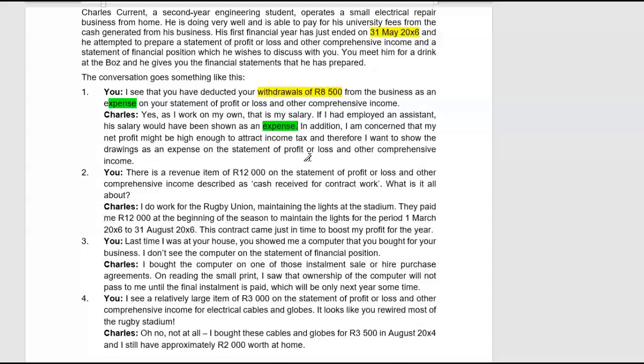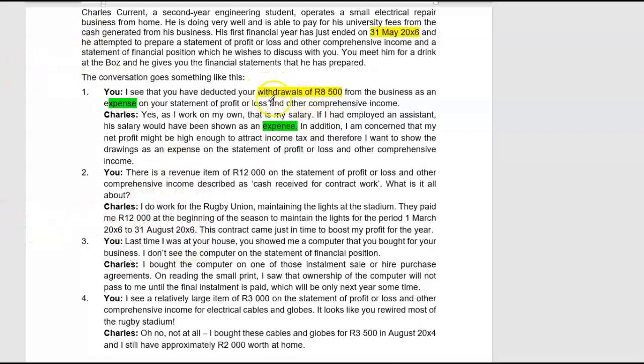So in this case, he wanted to avoid tax, so his intention of showing that as an expense is not that noble. His first argument could have flown if it was not for the definition criteria, but the second argument actually put a big question mark behind his name. So let's see how you would have answered him.